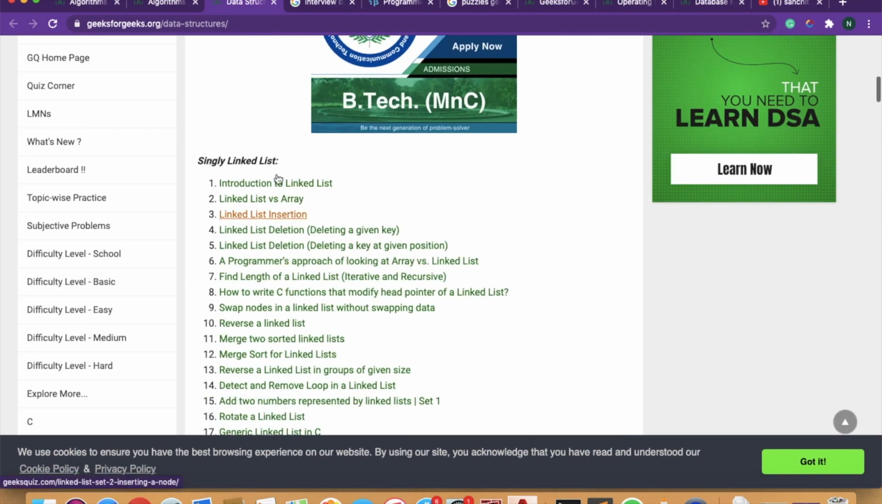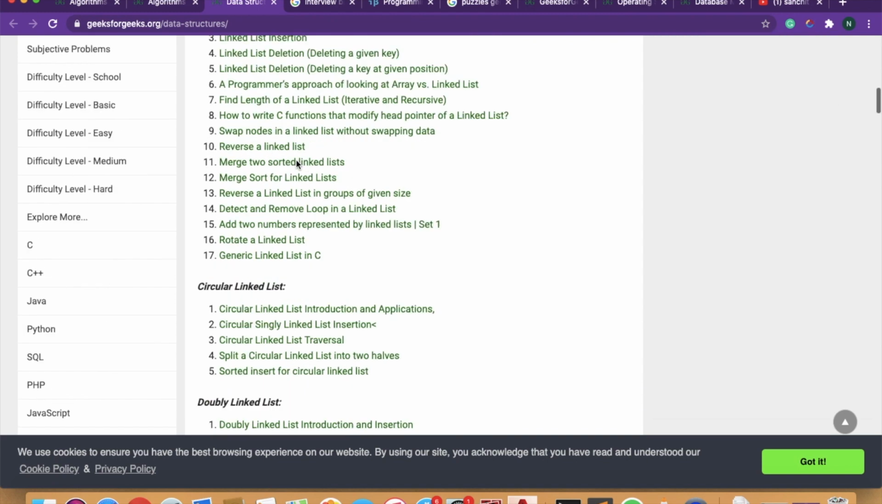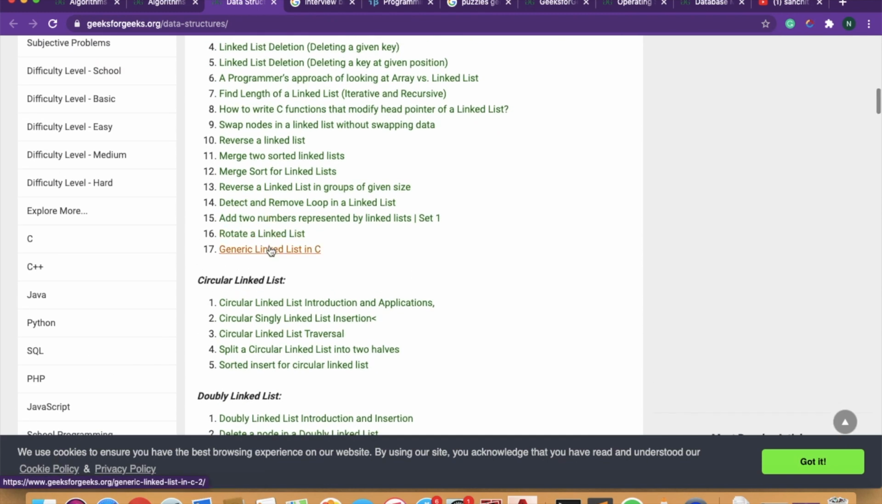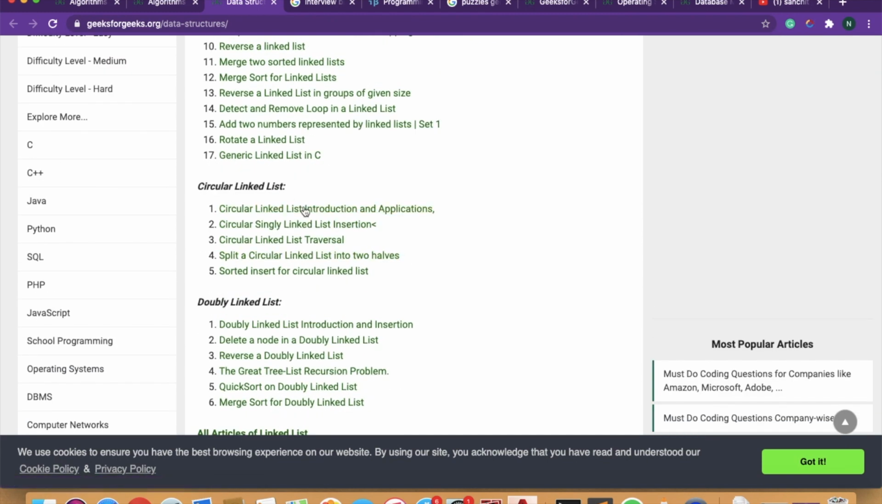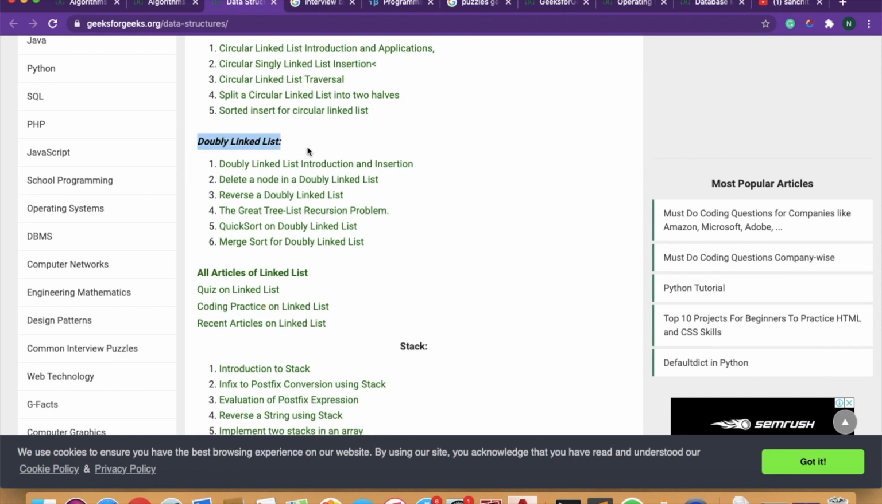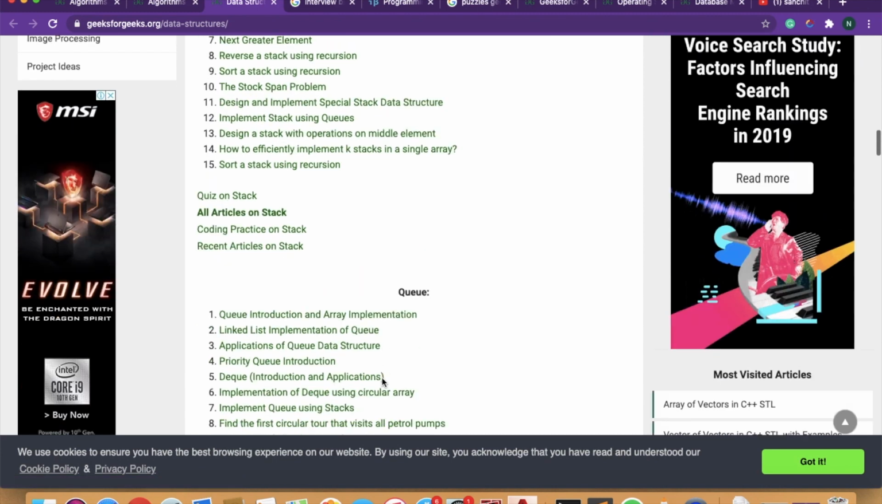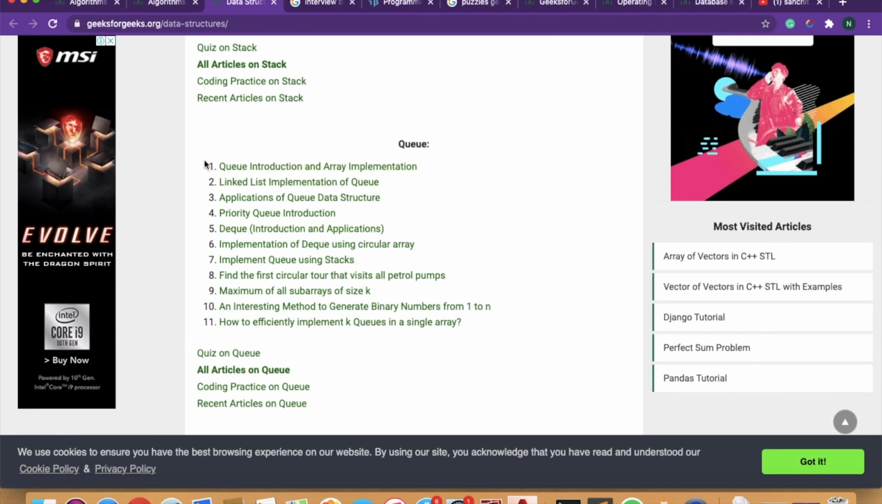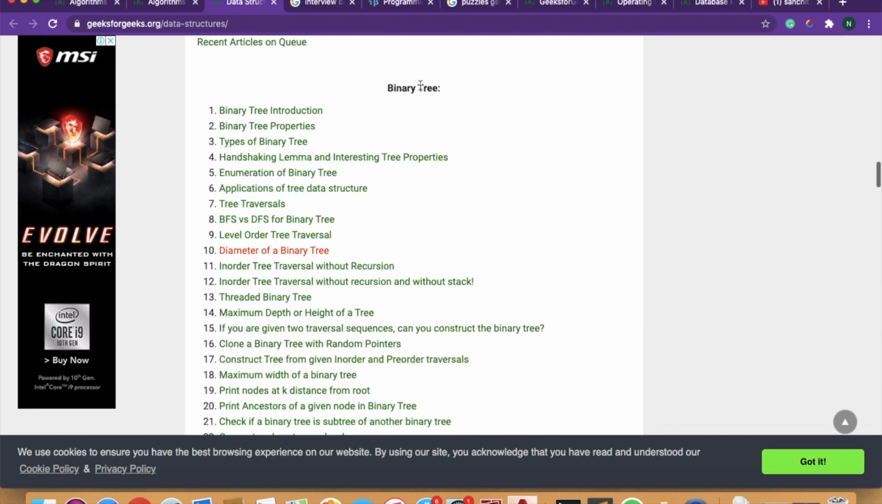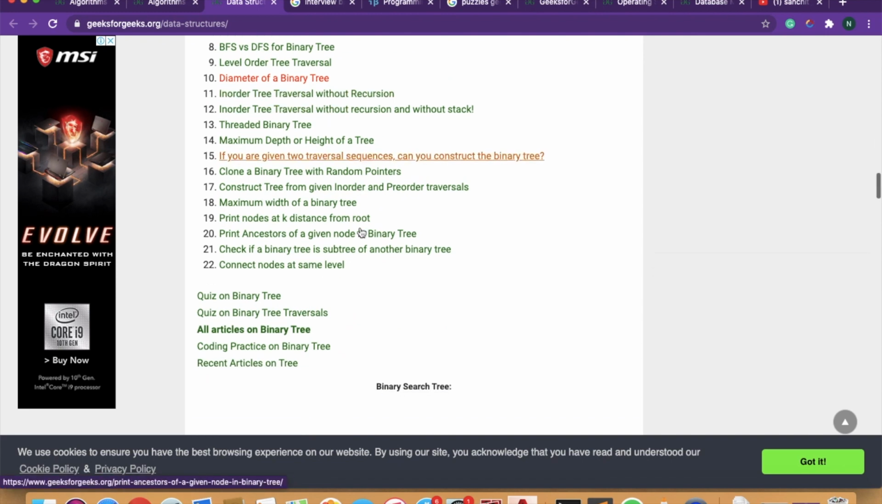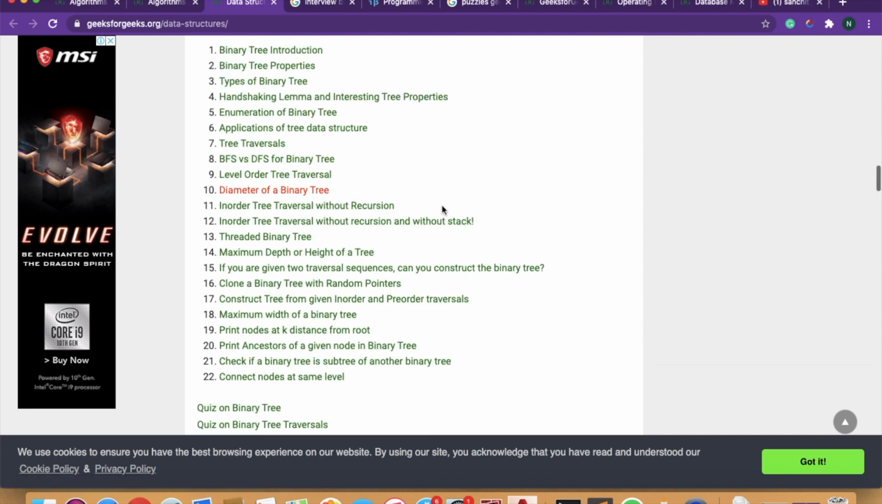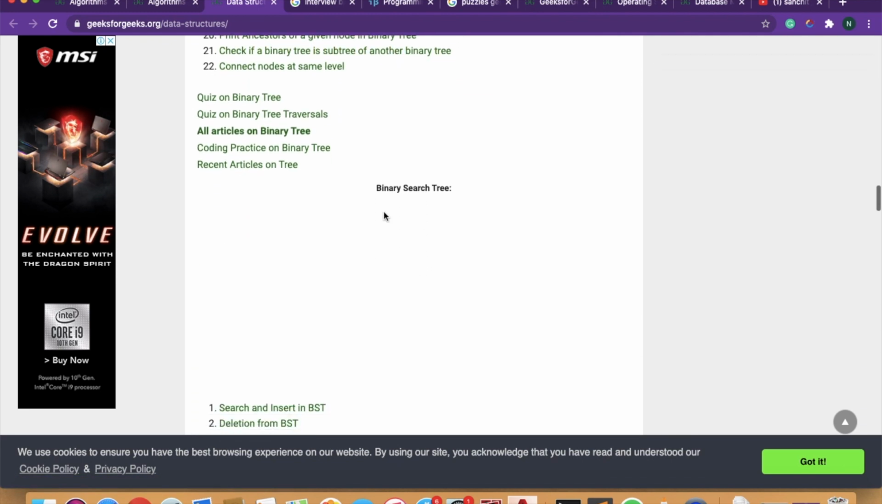Okay, so first of all we have linked list. In linked list you need to cover all these 17 points. You need to cover circular linked list, you need to cover double linked list. Okay, and this is for the linked list. You need to cover the stack whole. Queue, you need to implement all these 11 questions. Binary tree, you need to cover all these 22 and much more. From other part I will be showing you later on.